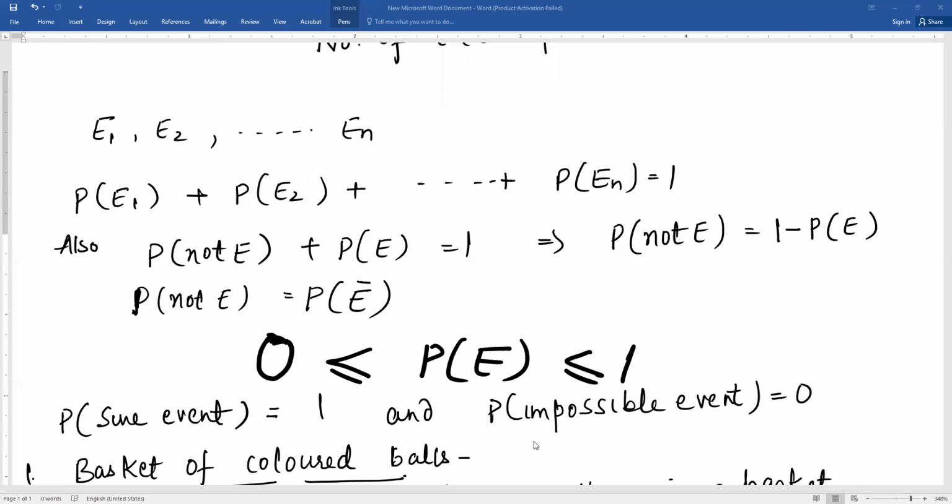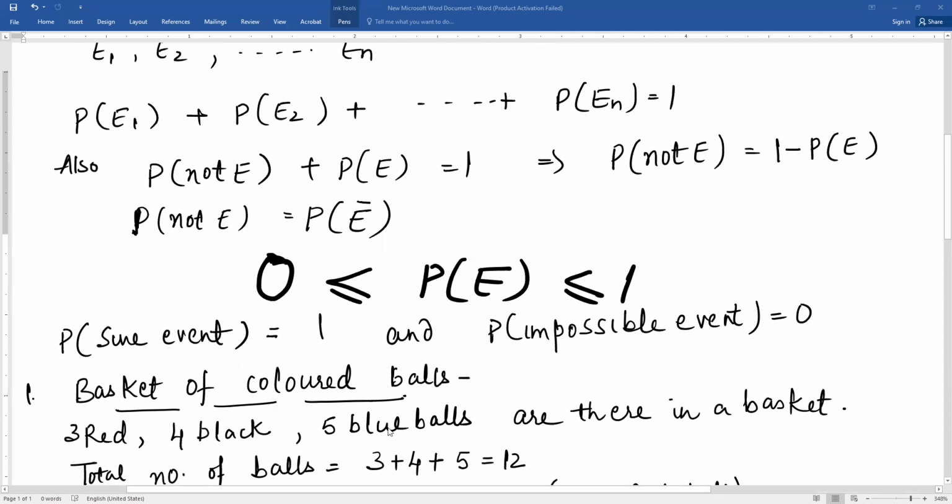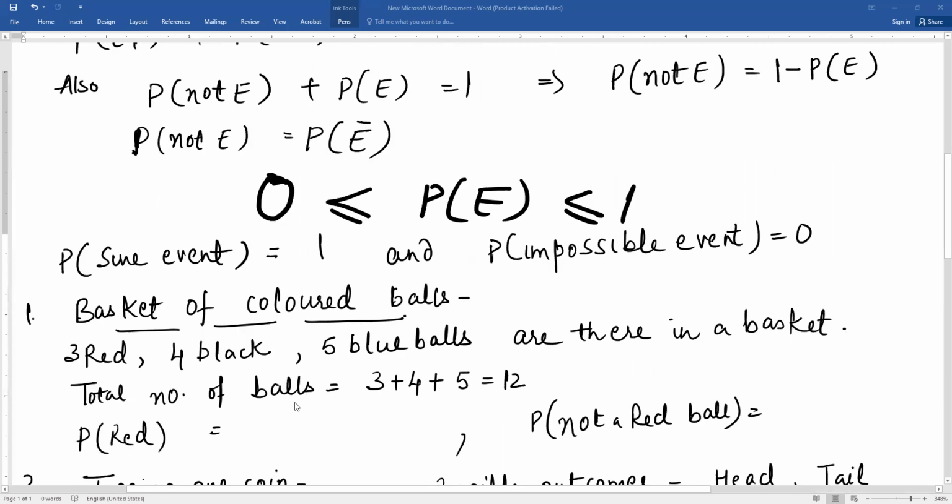First one, let us take a basket of colored balls. We have 3 red, 4 black and 5 blue balls in the basket. So what is the total number of balls? The total number of balls is 3 plus 4 plus 5, that is 12. Now what will be the probability of a red ball? Since there are 3 red balls, favorable outcomes are 3 and total outcomes are 12. So the probability of getting a red ball is 3 by 12, that is 1 by 4.